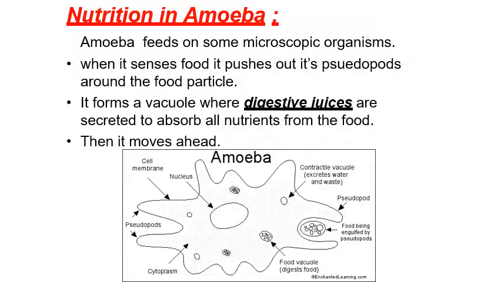Nutrition in amoeba or single-celled organisms. Amoeba feeds on some microscopic organisms. When it senses food, it pushes out its pseudopods or false feet around the food particle. Around the food particle, it forms a vacuole-like structure where digestive juices are secreted to absorb all the nutrients from the food. Then it moves ahead.